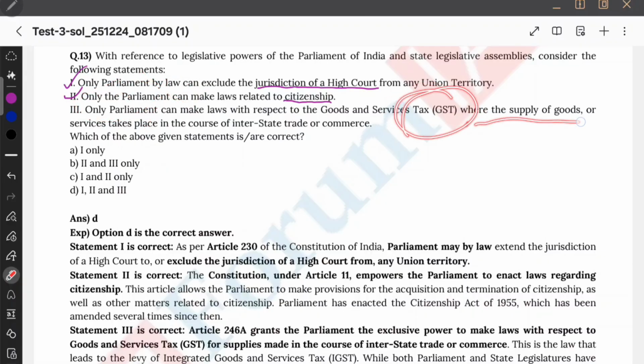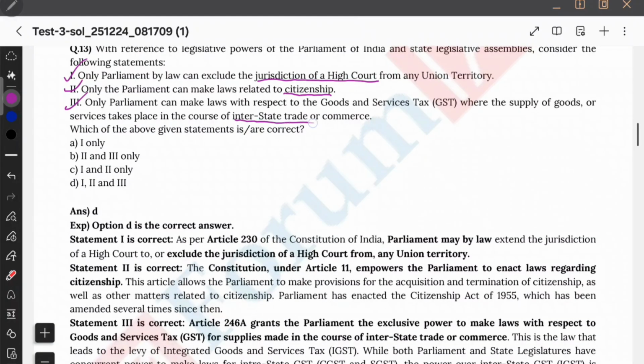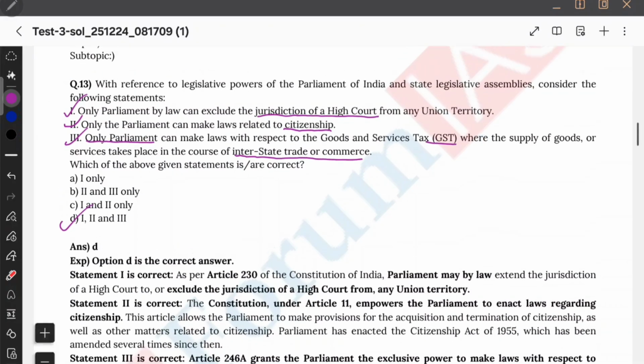The GST, where the supply of goods or services takes place in the course of interstate trade or commerce. अब interstate trade and commerce में अगर GST use होगी तो वो only parliament करेगी. So read the question completely. If it is interstate trade or commerce GST, of course it is only parliament again. Therefore option D is correct. People will mark 1 and 2 on the floor. But see, read this interstate trade, okay?